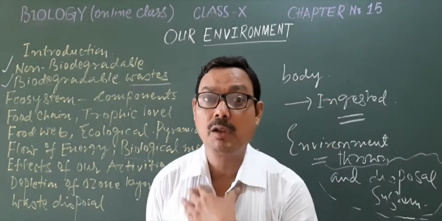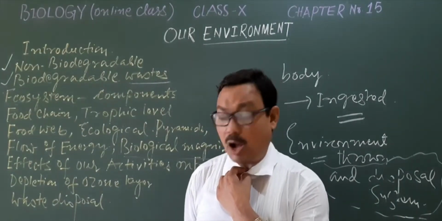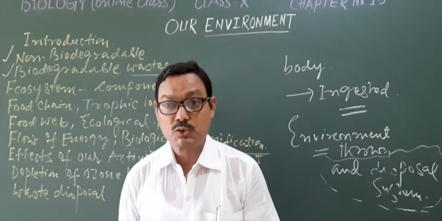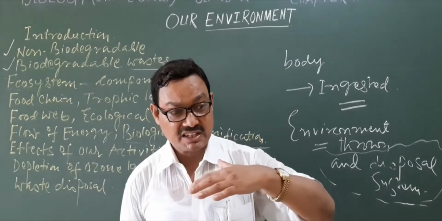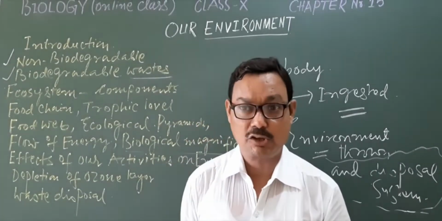That is a global topic also, and how we will manage and utilize the resources, how those resources are sustained for us, not only but for our next generation also.